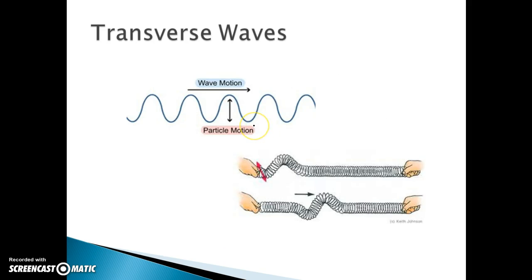Oh, I don't have the pictures. Okay, so here's transverse waves. The wave motion is going to the right, and the particle motion is going up and down, because think about it as if you had a beach ball sitting right here on the wave. The beach ball doesn't go with the wave. The beach ball just stays here and goes up and down and up and down. It bobs, but the wave goes past it. With the slinky, a way to demonstrate that is if this hand just flicks the slinky up and it just ripples through the slinky.